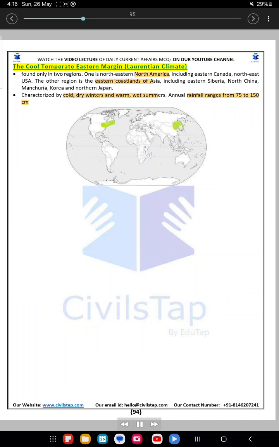The cool temperate eastern margin, Laurentian climate. Found only in two regions. One is northeastern North America, including eastern Canada and northeast USA. The other region is the eastern coastlands of Asia, including eastern Siberia, North China, Manchuria, Korea and northern Japan. Characterized by cold, dry winters and warm, wet summers. Annual rainfall ranges from 75 to 150 centimeters.